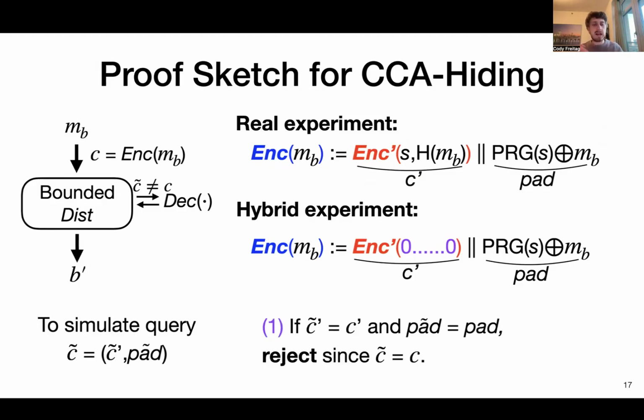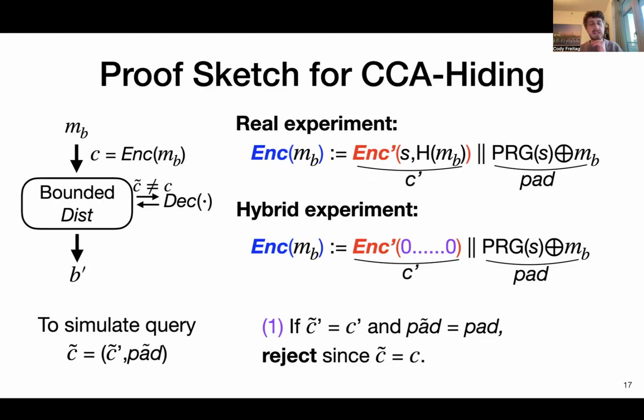And we're going to do a case analysis based on what this query looks like. First, if this query was just copied from the original code, meaning C tilde prime equals C prime and pad tilde equals pad, then because we disallow queries of these forms, we can simply reject and we can perfectly simulate such queries because they're not allowed by the setup of the experiment.